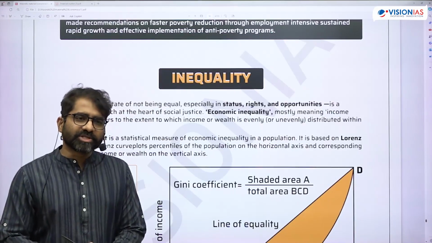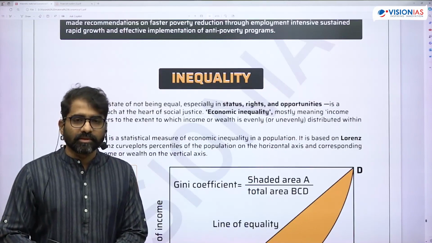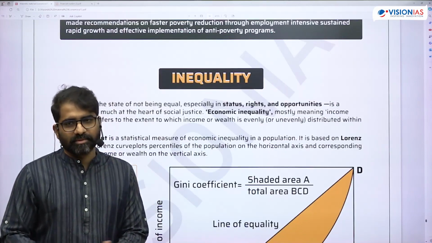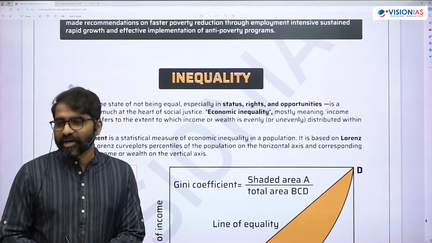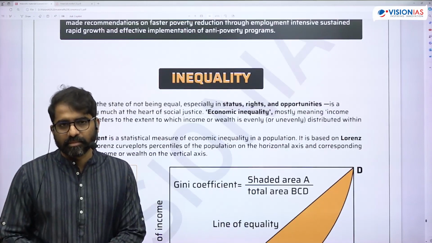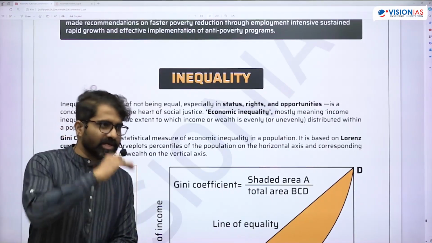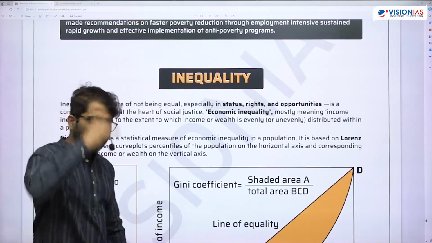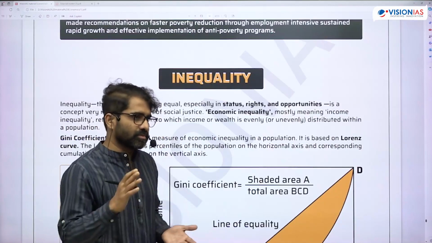What does quintile ratio check? Decile is top 10, bottom 10. Okay, quintile should be top 20, bottom 20. Quintile, decile, quintile. Okay, 20 to 20. Top 20, bottom 20 you are comparing. That is quintile ratio.